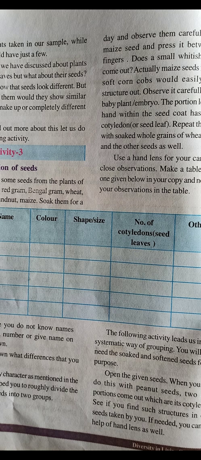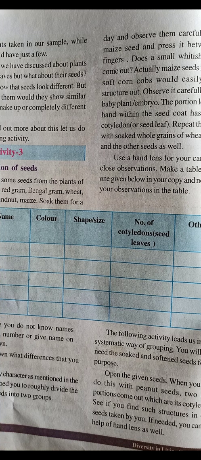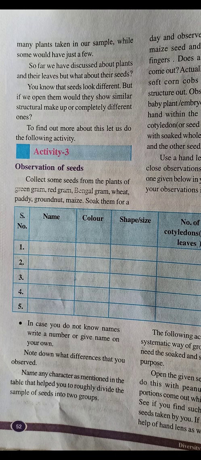Number of cotyledons, even if I press it hard, it doesn't break into two halves, so single cotyledon. Then what are the other qualities? It doesn't have any special seed cover. Unless it is boiled, we don't notice the seed cover. Okay, so it is sweet in taste. Rajma also sweet in taste, like that.